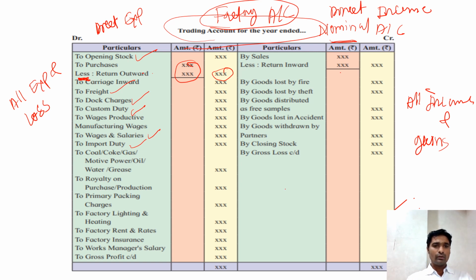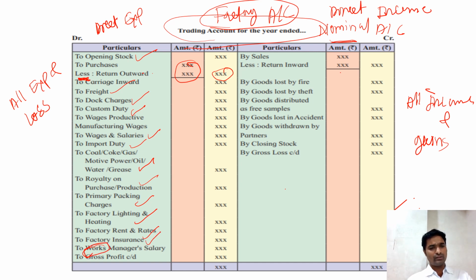Then coal, coke, gas, motive power, oil, water, or grease. These are the things required to run the machinery, and the machinery is in the factory. So all those expenses related to the factory are again taken to the trading account. Then royalty on purchases, primary packing charges, factory lighting and heating, factory rent and rates, factory insurance, works manager's salary.